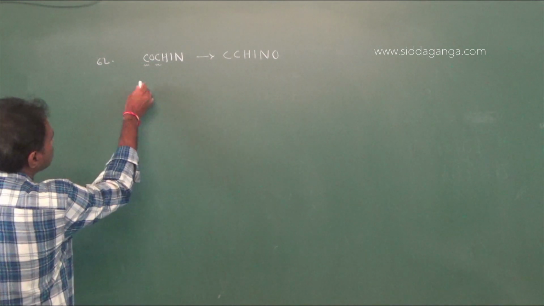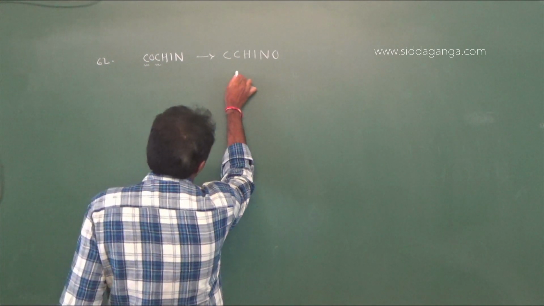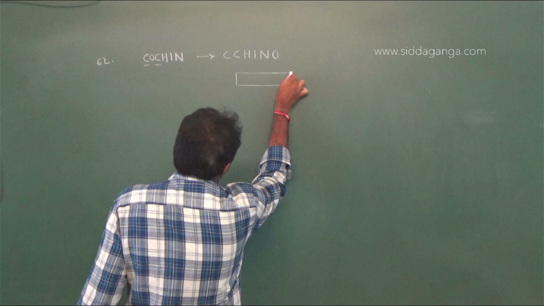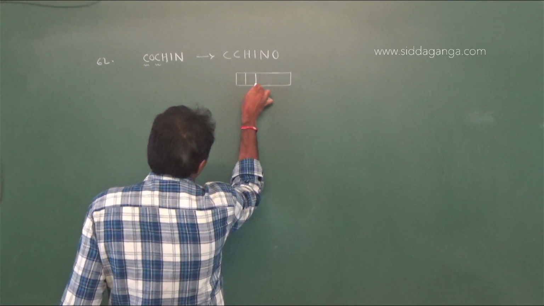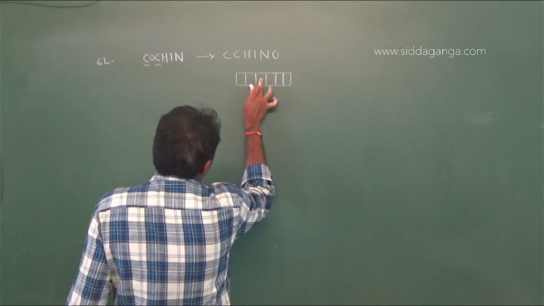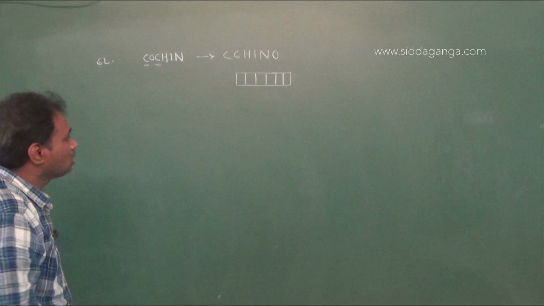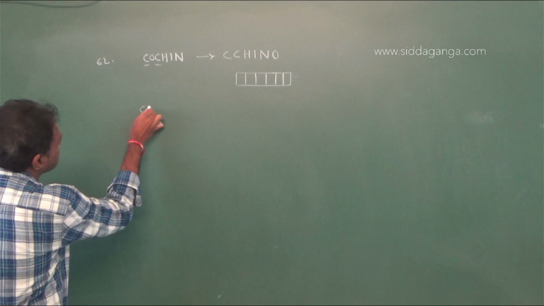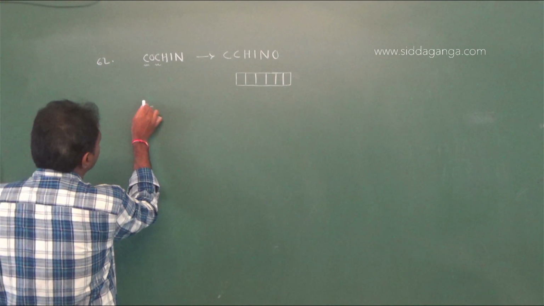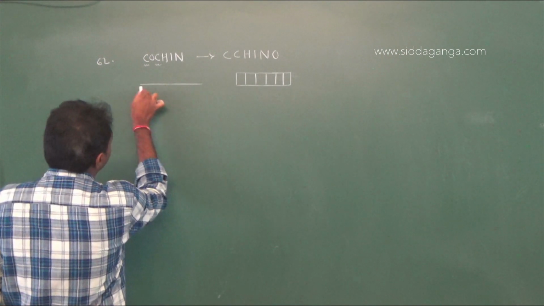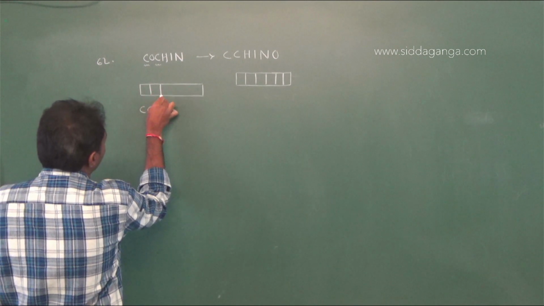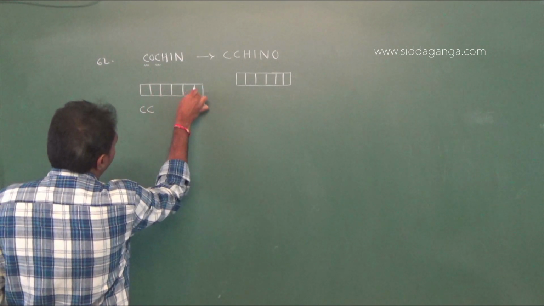Now first, total 6 letters are there, so take 6 boxes: 1, 2, 3, 4, 5, 6. Now the words that start with C, C. Total 6 boxes, 1, 2, 3, 4, 5, 6.